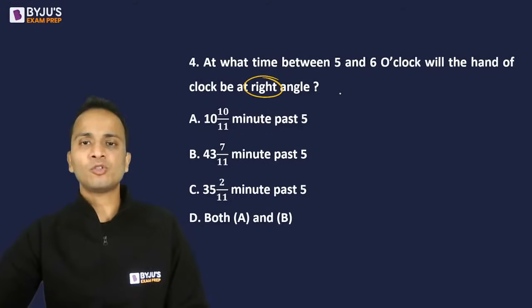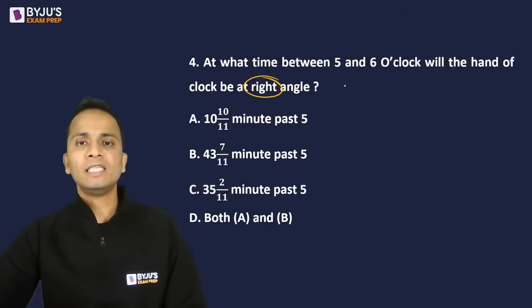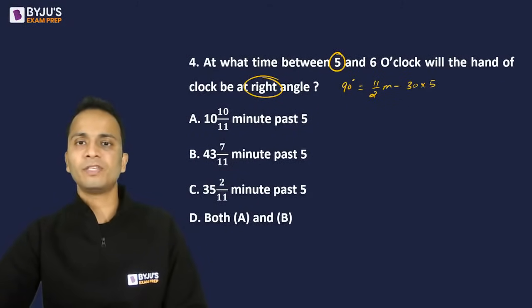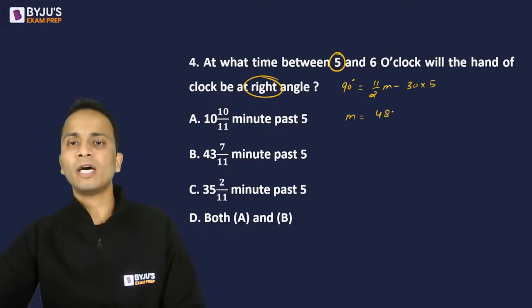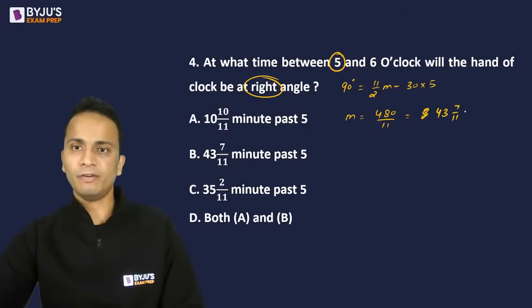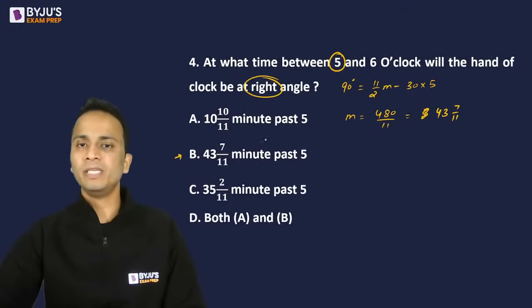So between 5 and 6 o'clock, using the first formula, theta is equal to 11 by 2 m minus 30 into h. h is equal to 5, right? So the value of m will be 150 plus 90, that is 240, into 2, 480 upon 11, and converting it, it will become 43 7 upon 11, option B.